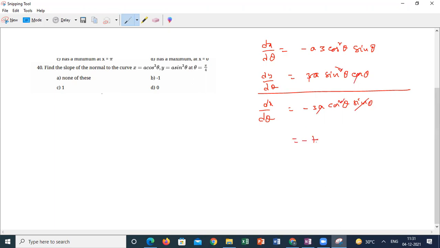So dy by dx is minus tan theta. The slope of the tangent is minus 1. So minus 1 by minus 1 is the slope of the normal. So the answer is plus 1.